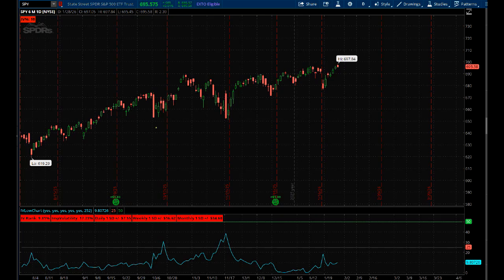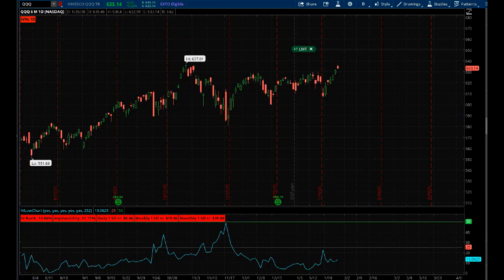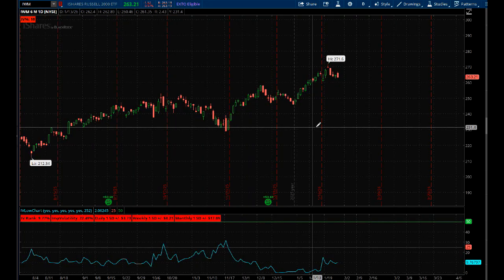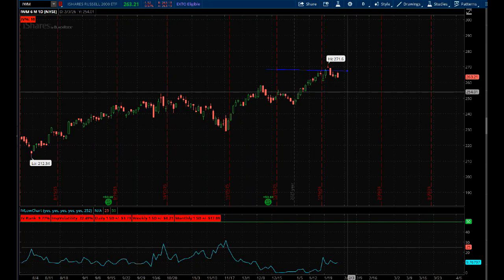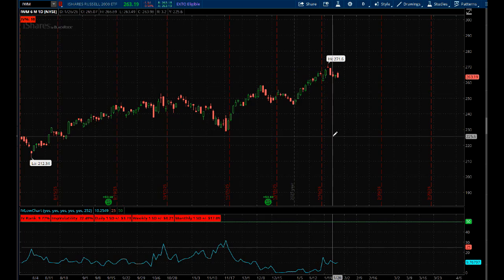So just a quick recap on where we're at. This is obviously live. This is the S&P 500. You can see in the last couple of weeks we've been shooting up to the moon. Volatility is bouncing a bit, and that's because there's a lot of economic news coming this week. This is the NASDAQ, a pretty similar story. And of course, the Russell is the only one that looks a little bit different, kind of more near its highs than the other two. But again, that's the market.